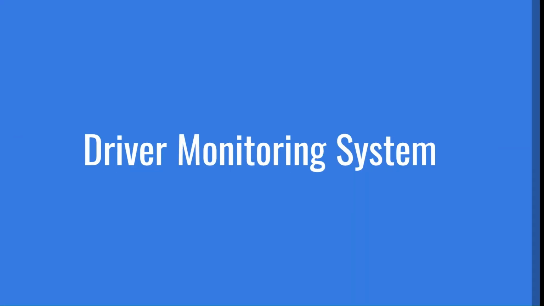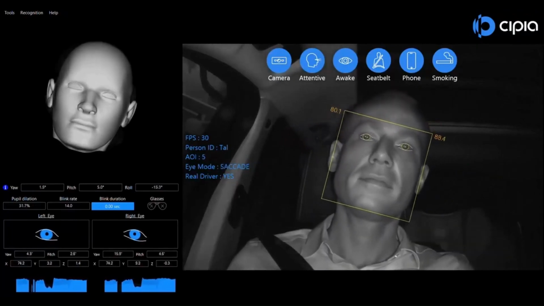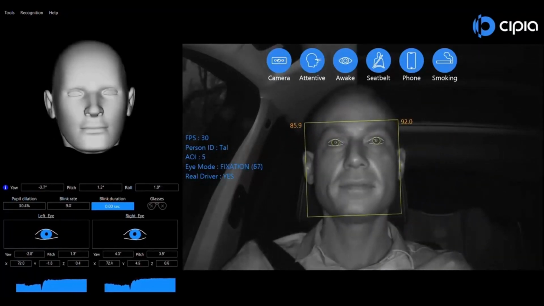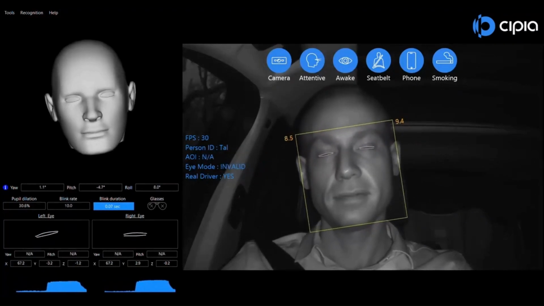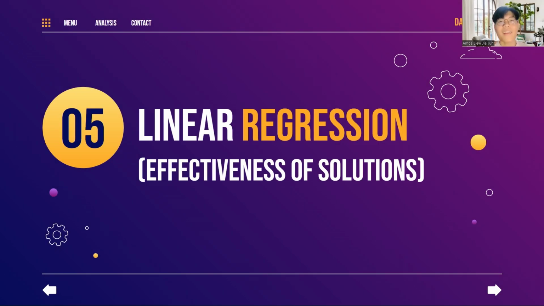Next, driver's monitoring system is another technology which uses AI and computer vision to monitor the alertness of drivers. When drivers are distracted or falling asleep, it will send out alerts to remind them to stay focused on the road. Now, we will run another linear regression model to quantify the effectiveness of our solutions in improving road safety.